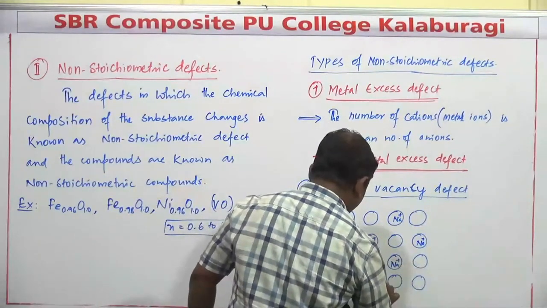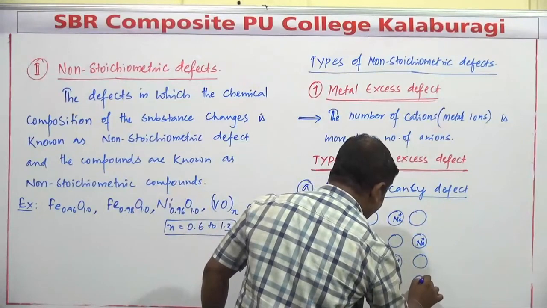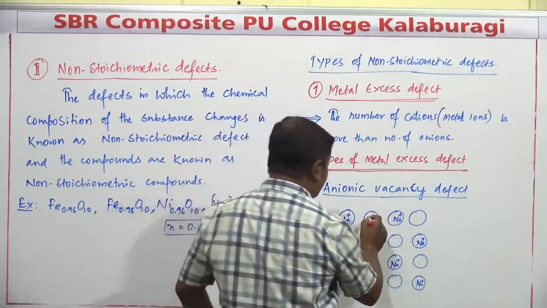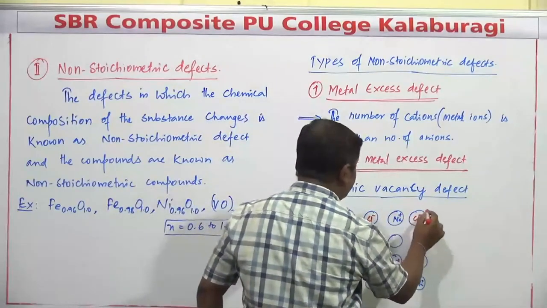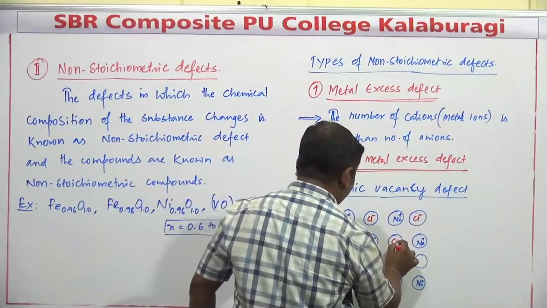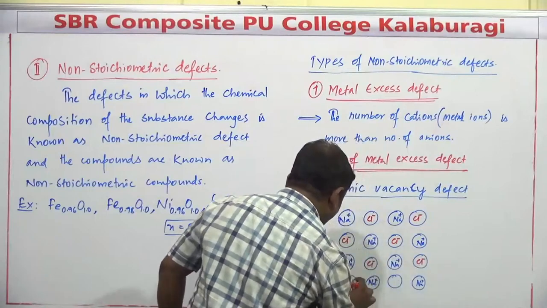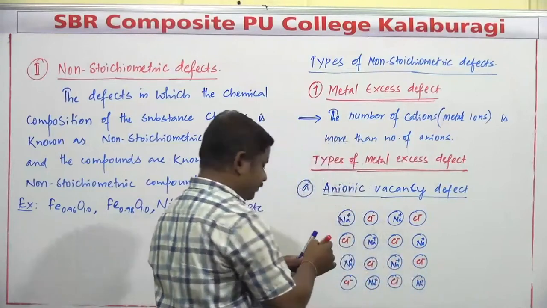In between two Na+ in a row, there is a Cl-, this is Cl-, Cl-, Cl-, Cl-, this is Cl- and this is Cl-.